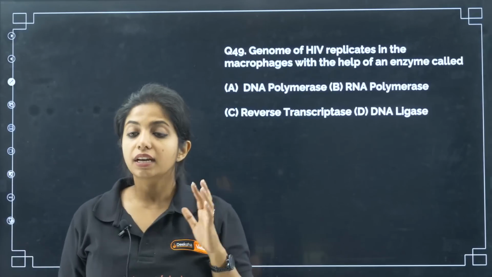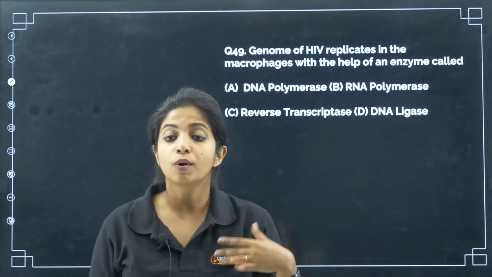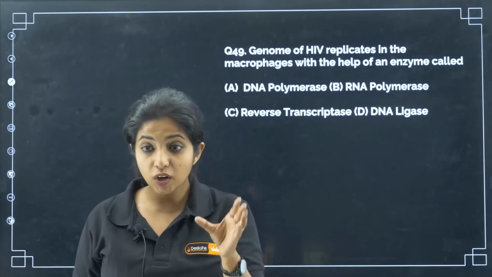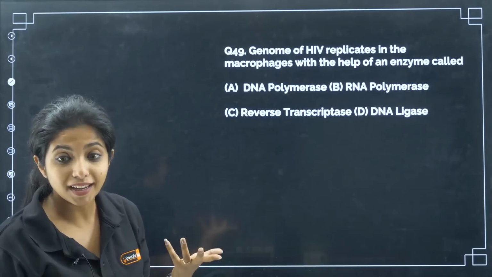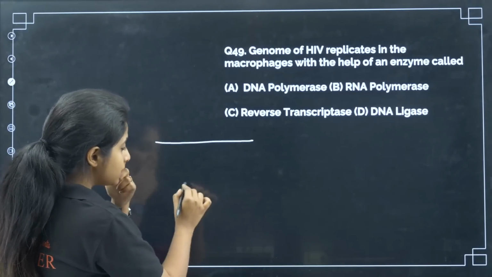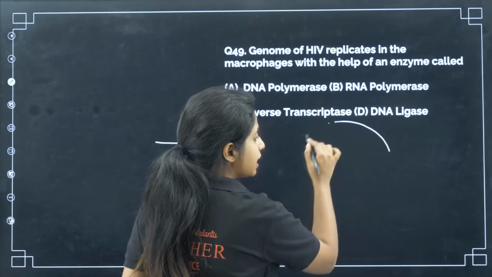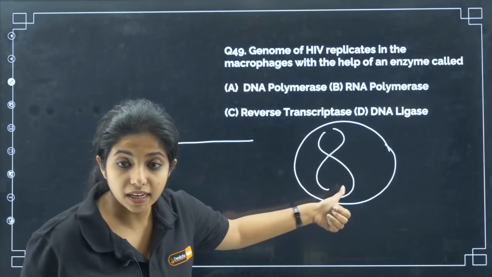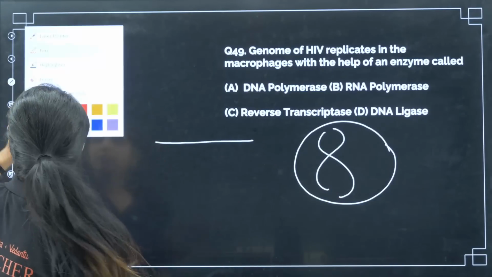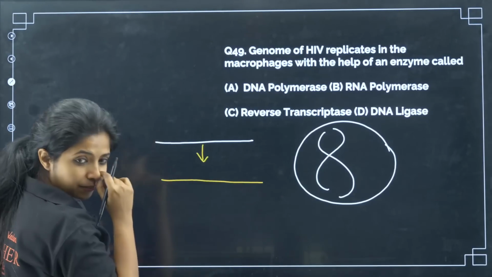Now, question number 49. Genome of HIV replicates in the macrophages with the help of an enzyme called what? HIV has a genome. What is it? It is RNA. Now, the whole plan of HIV is basically to get inside our nucleus and get integrated into our DNA. But can RNA integrate into our DNA? No. So what happens is that this RNA is made into a DNA. How?